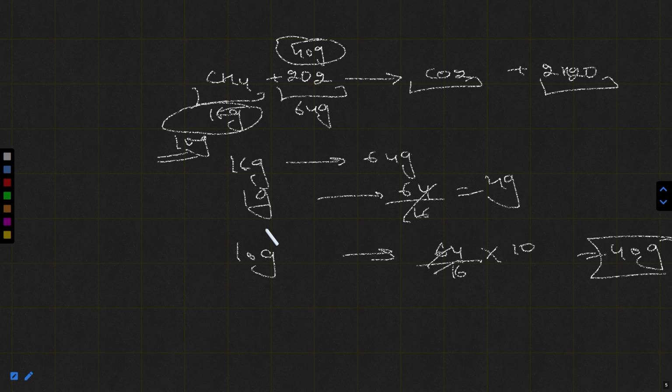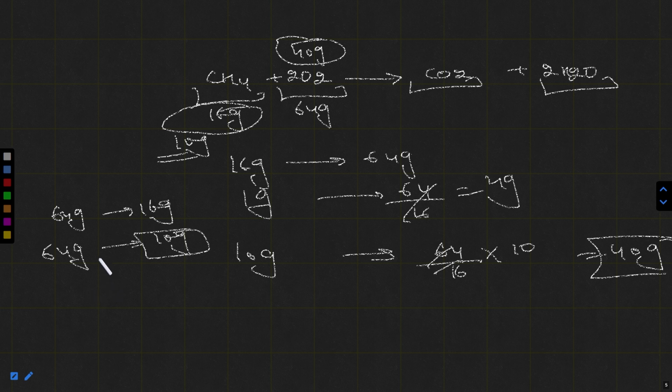But actually I provided 64 gram of oxygen and only 10 gram of CH4. Actually 16 gram of CH4 requires 64 gram of O2, but I have provided 64 gram of oxygen and only 10 gram of CH4.